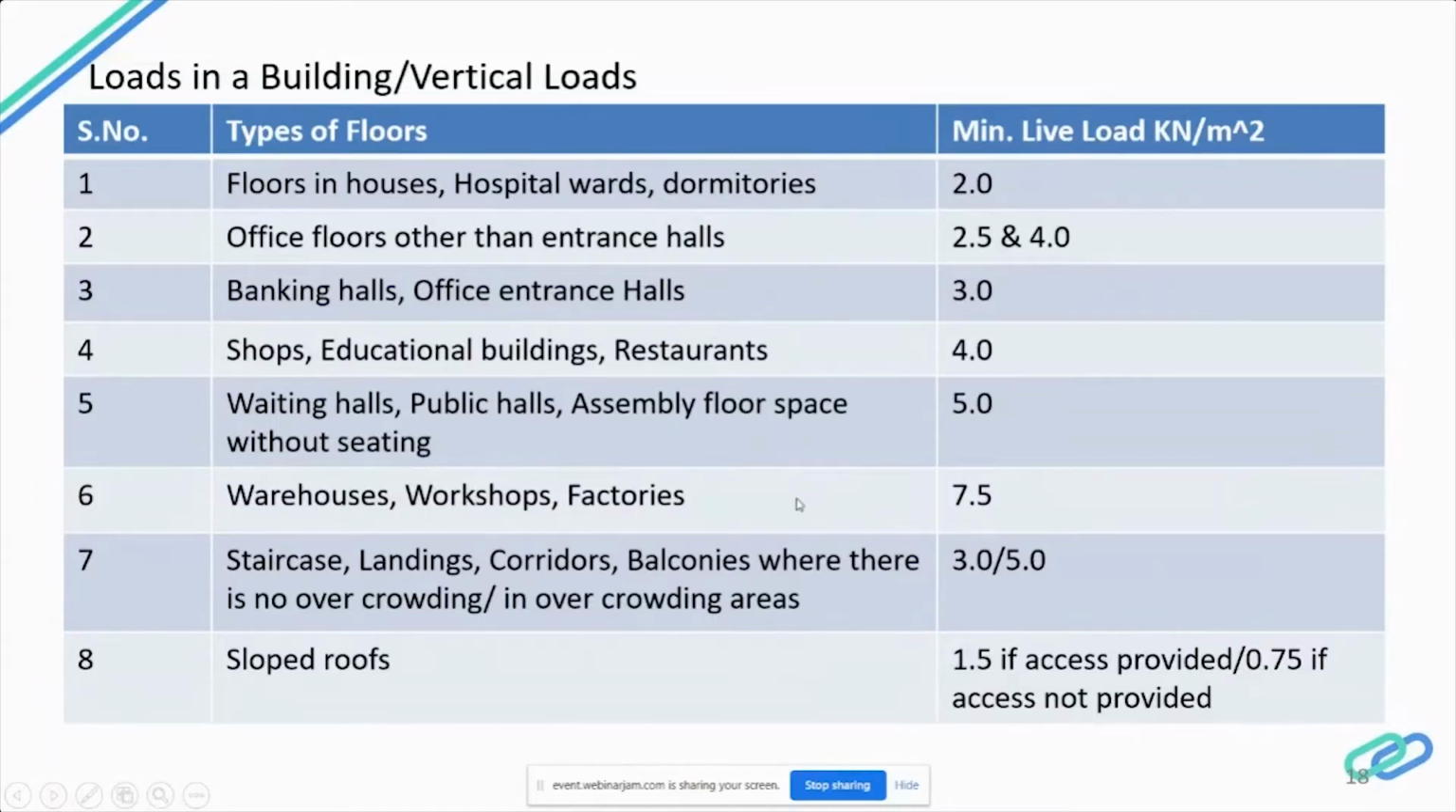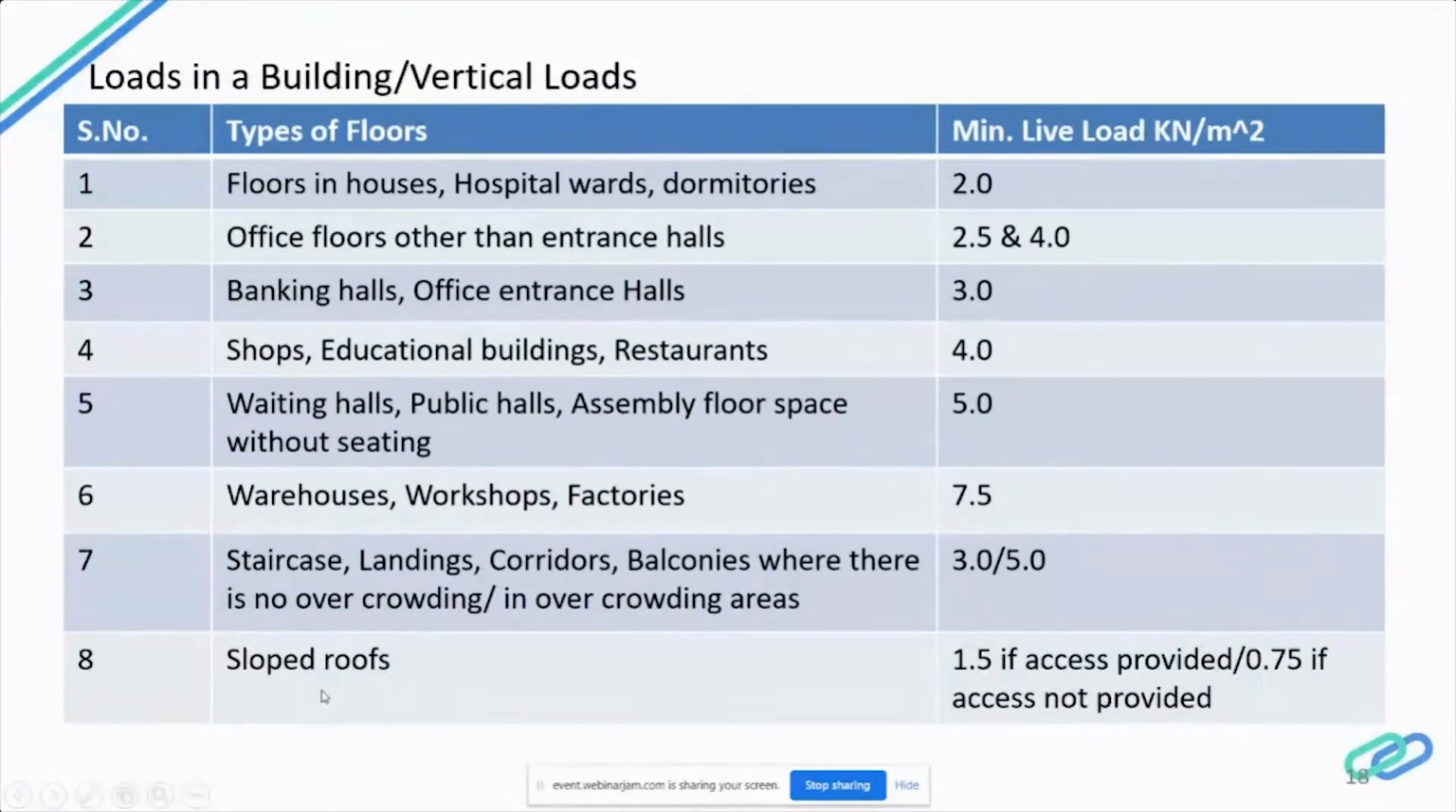If you are using any heavy equipment, you have to consider that equipment load also. For factory floors with forklift movement, it is mandatory that you calculate for at least 10 kilonewton per meter square, because it is a moving load. For staircases, landings, corridors, and balconies, it is 3 kilonewton per meter square or 5 kilonewton per meter square.